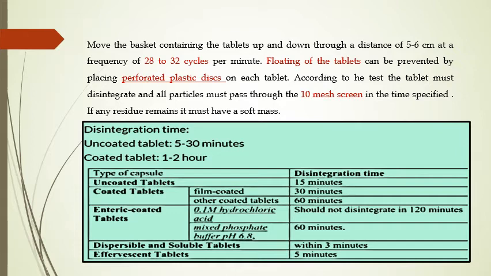Now there is a table of disintegration times. For the uncoated tablet, it will be 5 to 30 minutes. Coated tablets, 1 to 2 hours. There are different types of capsules, and there are different disintegration times for the different types of capsules and different types of tablets. Here: the uncoated tablet, coated tablet, enteric-coated tablet, dispersible and soluble tablets, and effervescent tablets. So this is the important table for the disintegration test.